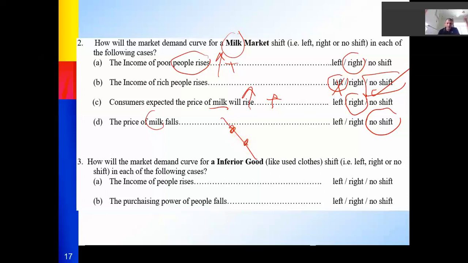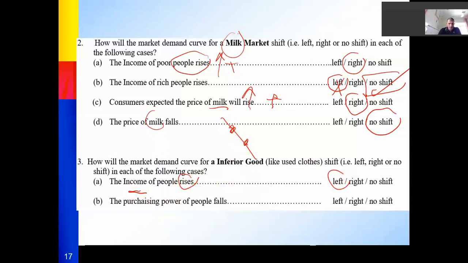And the same, if I'm talking about an inferior good like used clothes. Here, the relation between income and an inferior good is negative. So if income rises, I will buy less. Less means left.